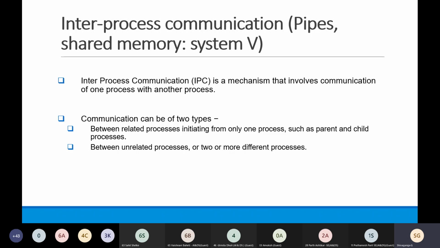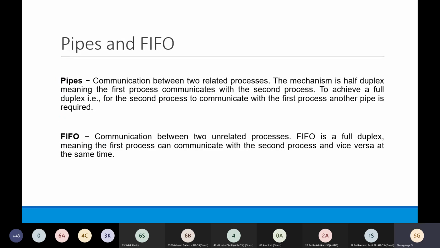So both the types of communication can be there. When we want to have communication between related processes, that means parent to child, child to parent, then we can use pipes. A pipe is a half duplex mechanism used for communication.